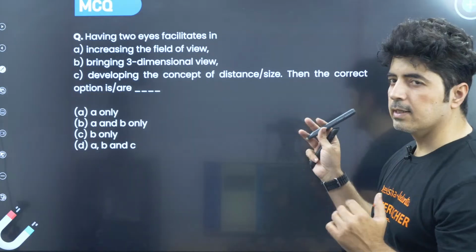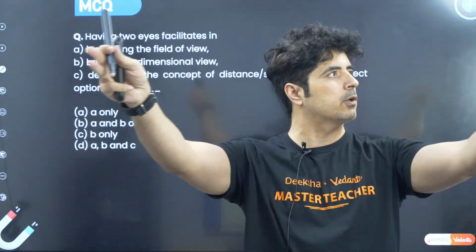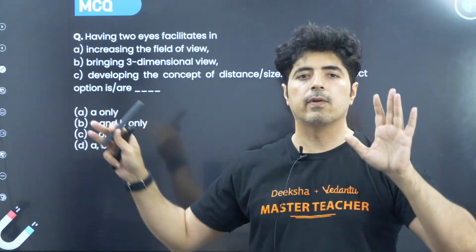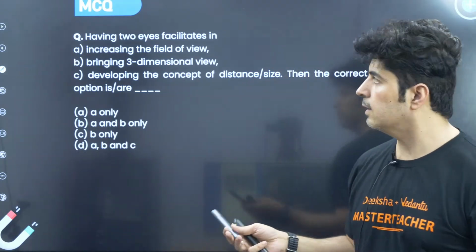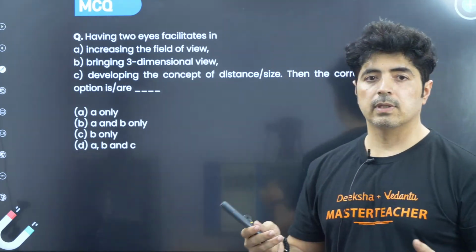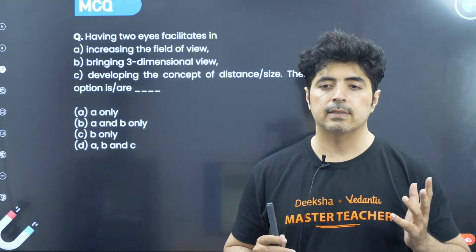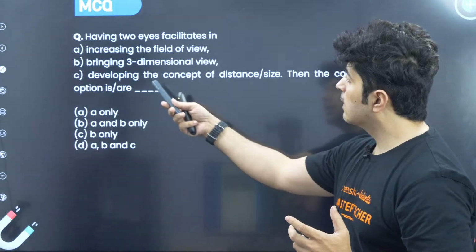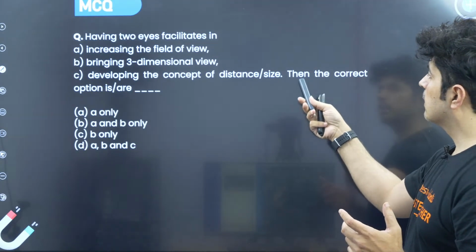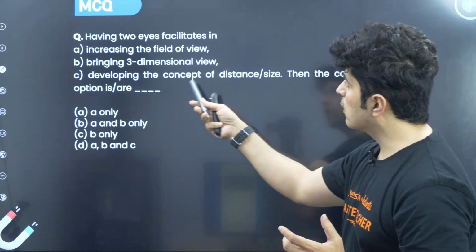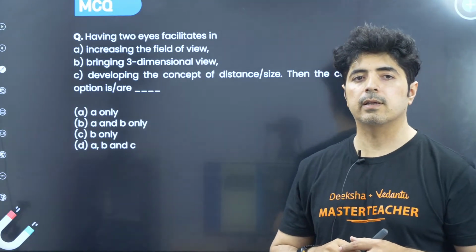So three things are given to you. It increases the field of view. It means we can see from right ahead to all the way left to right everywhere. Bringing three-dimensional view. Yes, we can see things in three dimensions. Why? Because we have two eyes. Third is developing the concept of distance, size. Then, what are these options? Which one is correct? Which one do you think?